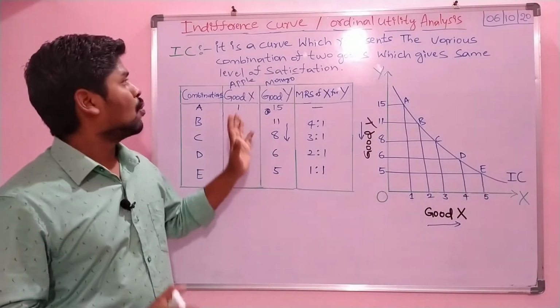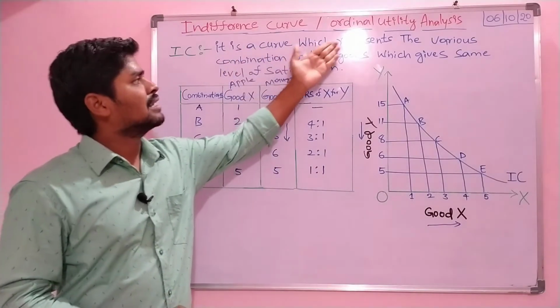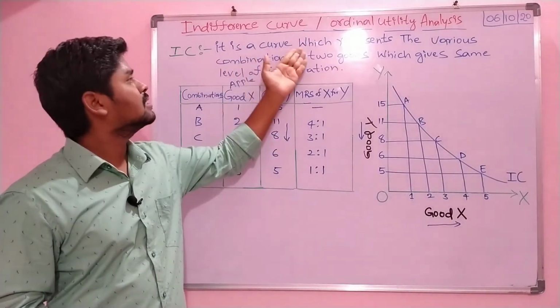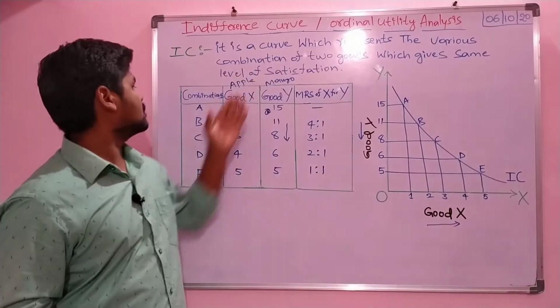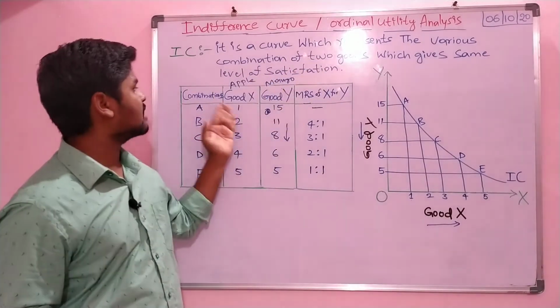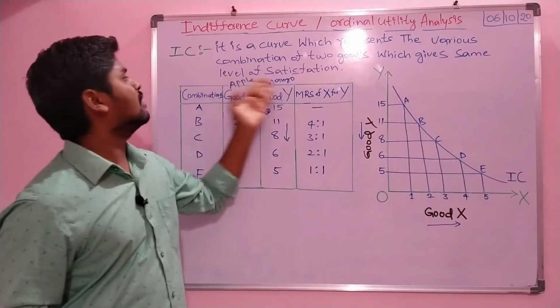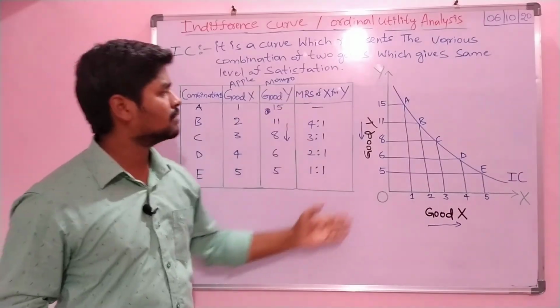So this is what the indifference curve represents: the various combinations A, B, C, D of two goods X and Y, apples and mangoes, which give the same level of satisfaction. That is what we will look at here.